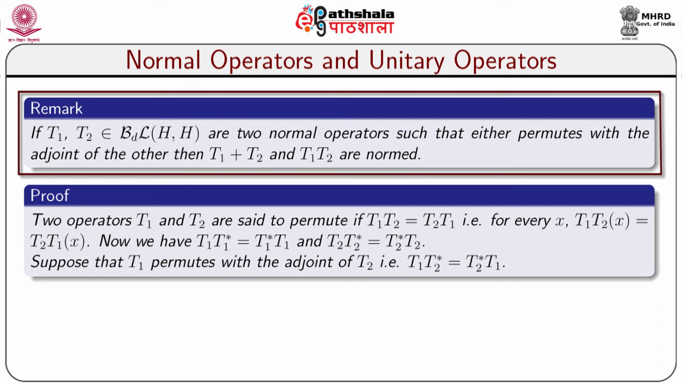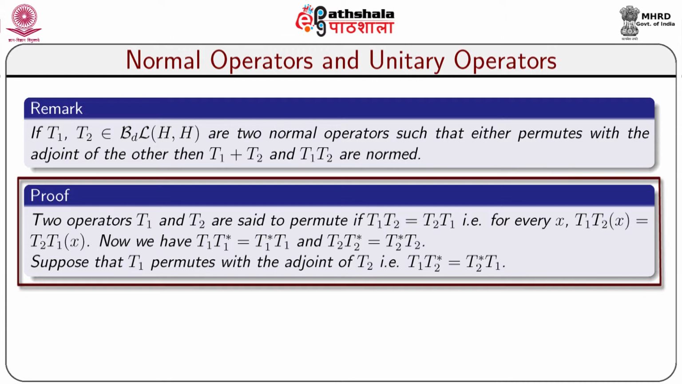We get a remark: if T1 comma T2 belongs to B(H) are two normal operators such that either permutes with the adjoint of the other, then T1 plus T2 and T1 T2 are normal. The proof looks like this. Two operators T1 T2 are said to permute with each other if T1 T2 equals T2 T1, that is, for every element x belongs to H, T1 T2 x equals T2 T1 x.